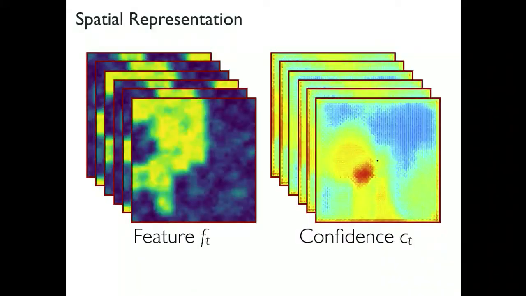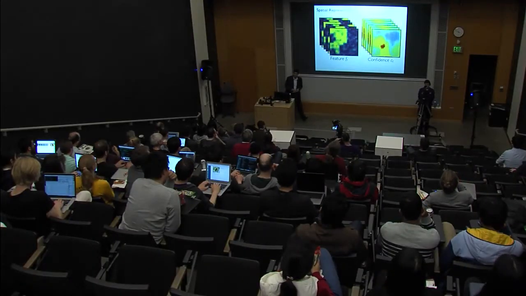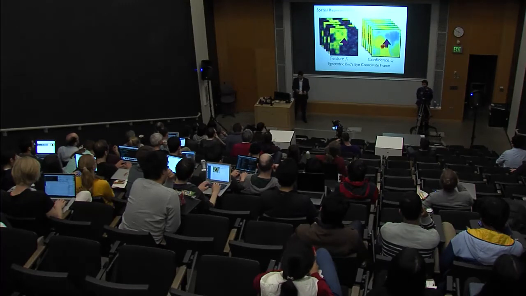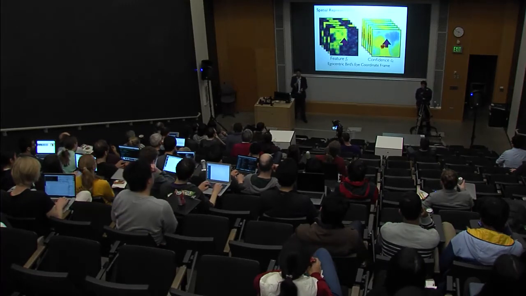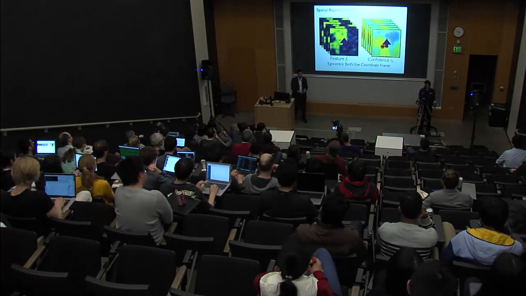We're also going to maintain not just a feature vector, but also a confidence, which is how confident you are about the information that you're storing at that particular location. We also need to decide a coordinate frame in which we are maintaining this representation. And that choice is essentially we are going to assume that the robot is always going to be in the center of this representation and looking forward, looking upwards. So essentially, we are maintaining an egocentric bird's eye coordinate frame for maintaining this spatial representation.